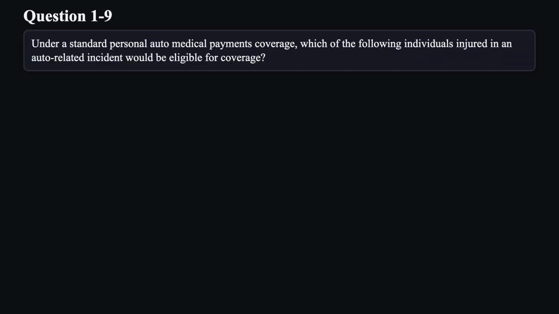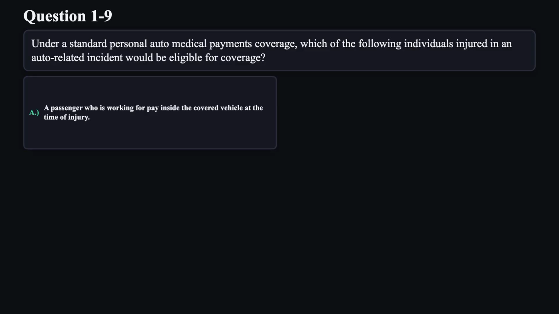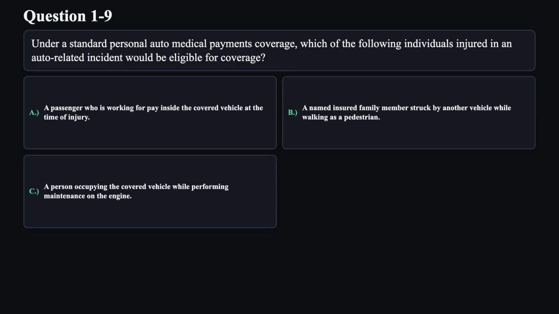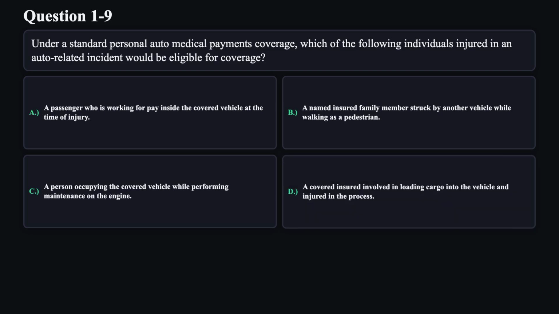Question 9. Under a standard personal auto medical payments coverage, which of the following individuals injured in an auto-related incident would be eligible for coverage? A. A passenger who is working for pay inside the covered vehicle at the time of injury. B. A named insured family member struck by another vehicle while walking as a pedestrian. C. A person occupying the covered vehicle while performing maintenance on the engine. D. A covered insured involved in loading cargo into the vehicle and injured in the process.